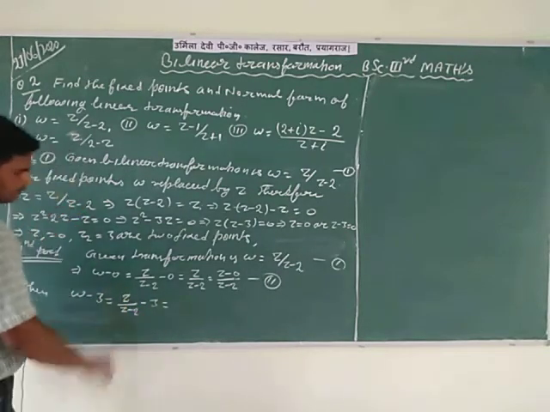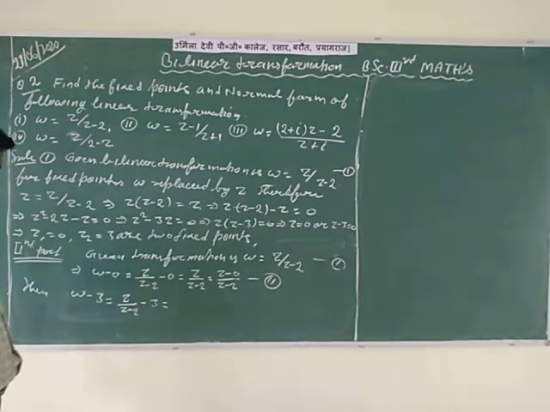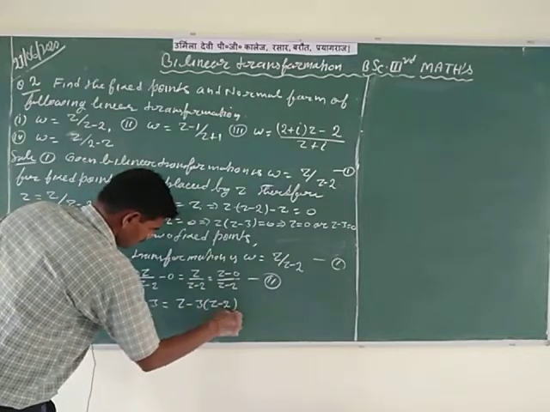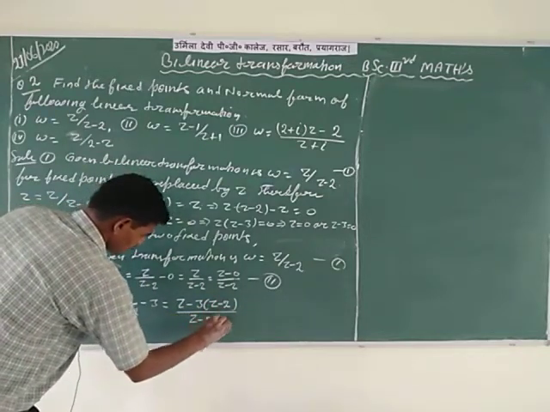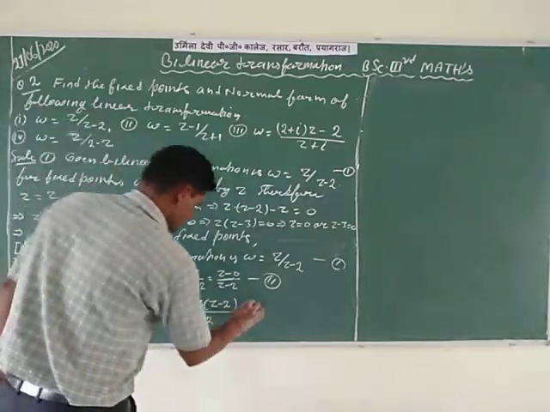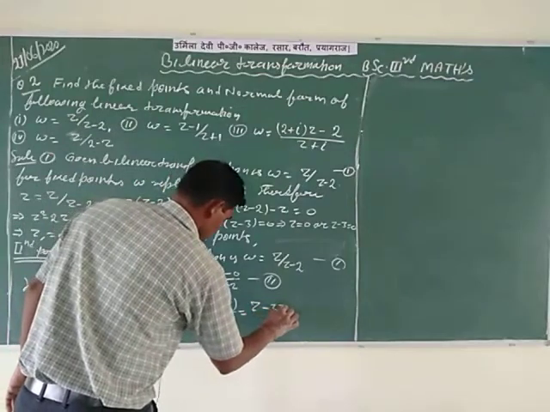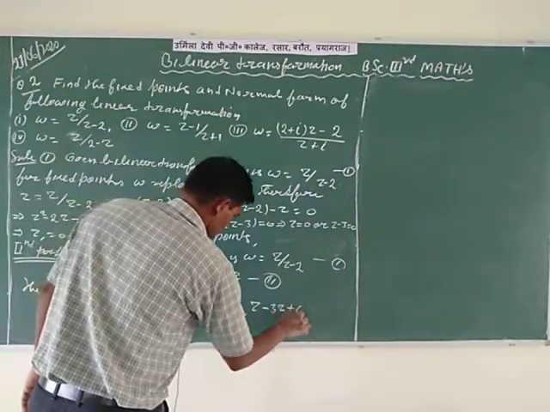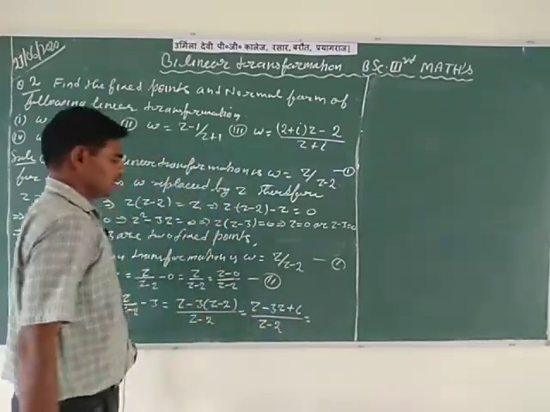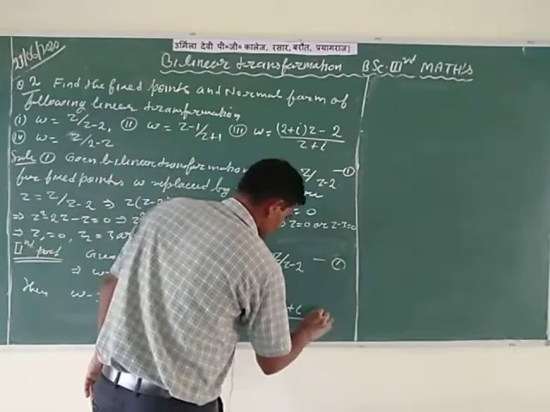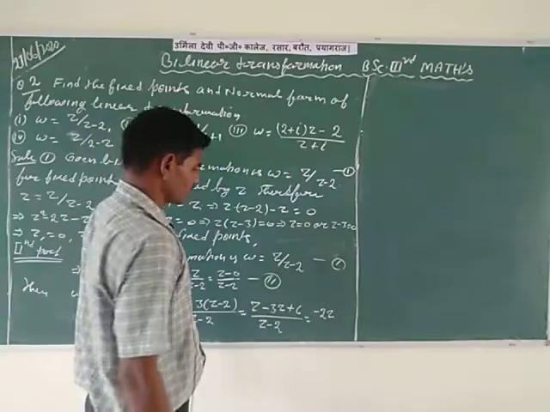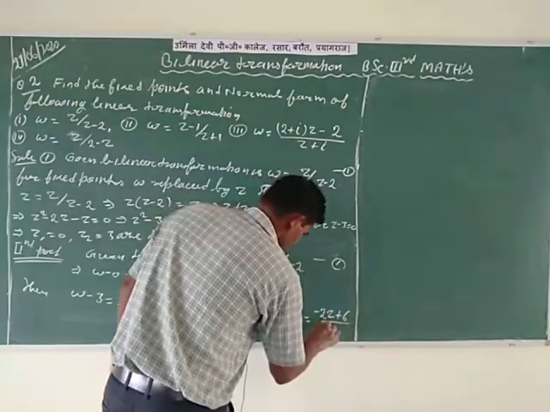Here taking the LCM of these two fractions, z minus 3 times z minus 2 divided by z minus 2, which gives z minus 3z plus 6 divided by z minus 2, and after simplification we write it in the form minus 2z plus 6 divided by z minus 2.